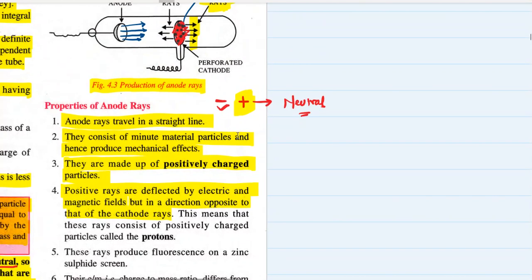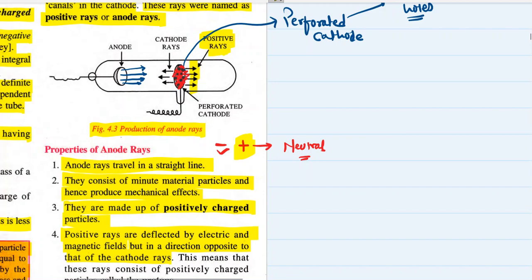मतलब अगर ये सेम सेटअप में मैंने यहाँ पे दो इलेक्ट्रिक प्लेट्स रख दिए, लेट मी जस्ट शो इलेक्ट्रिक प्लेट्स. Okay, so if I put an electric plate over here and over here, let's say that these electric plates are positive and negative.